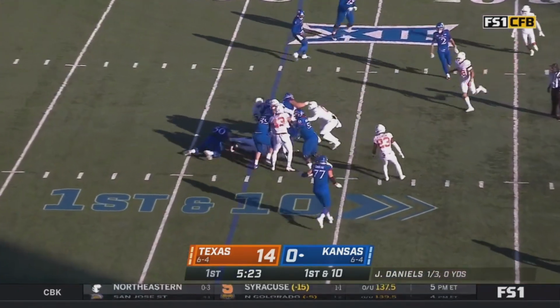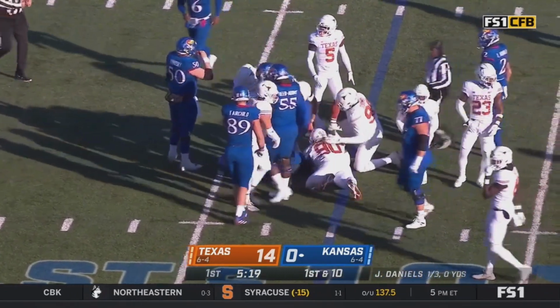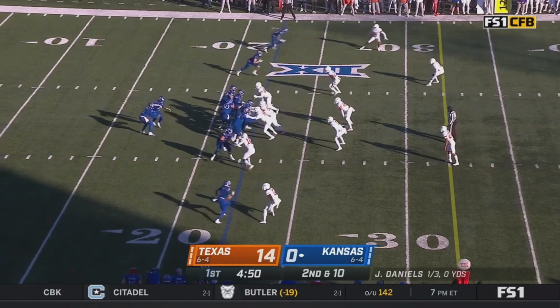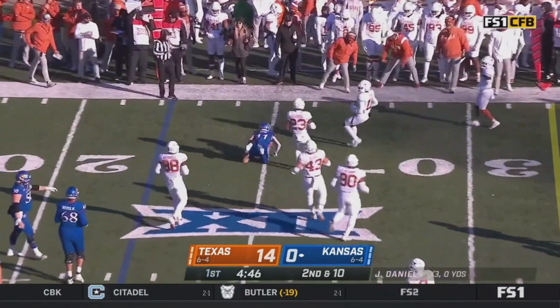And it is Neal on the first down carry, puts his nose forward, and gets back to the line of scrimmage. Since they had 57 in 2008, also the last year they were bowl eligible, winning the Insight Bowl over Minnesota. Daniels, oh, he had Grimm wide open and just threw it a little off.